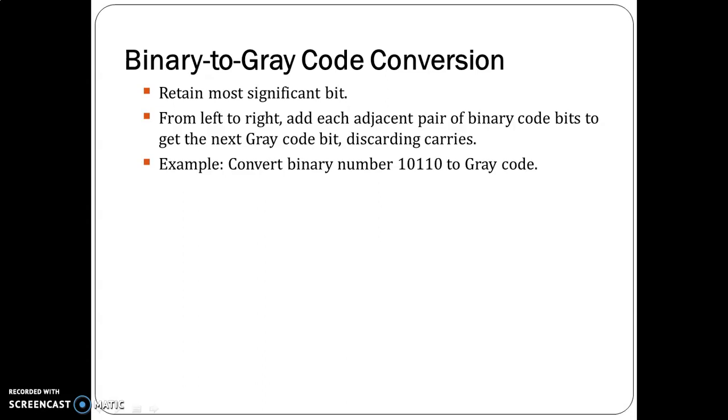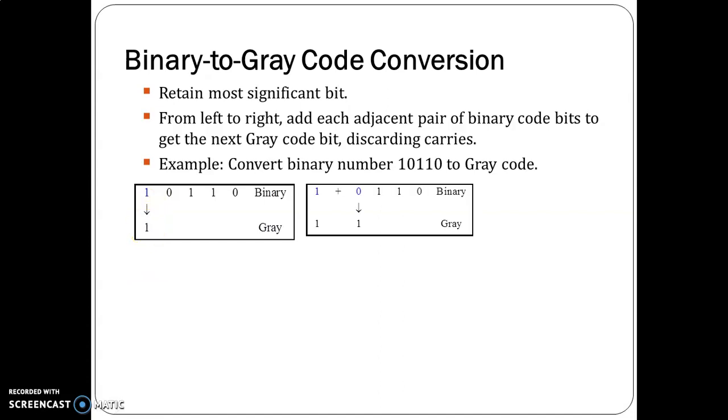Next we'll see how to convert a binary number to the gray code number. A binary number can be converted to a gray code number by following these steps. First we have to retain the most significant bit. The MSB bit is kept as such. In order to convert this binary number into gray code, the MSB bit is kept as such. Next we have to start from the left to the right, then add each pair of a binary code bit to the next gray code bit. So XOR the first number and the second number.